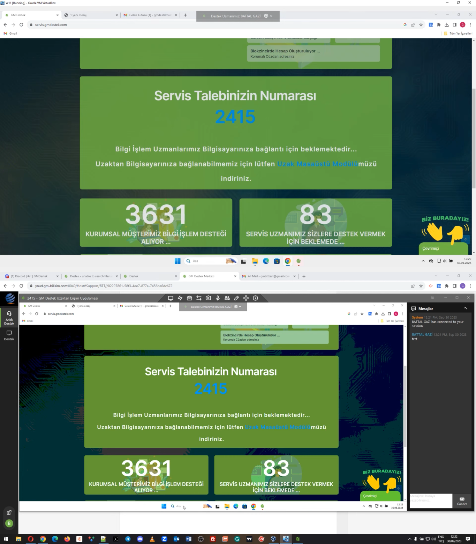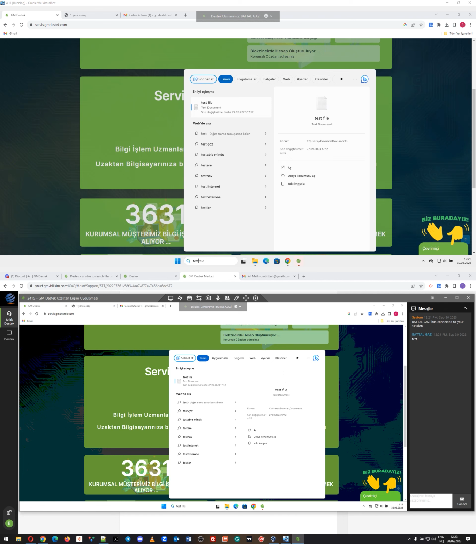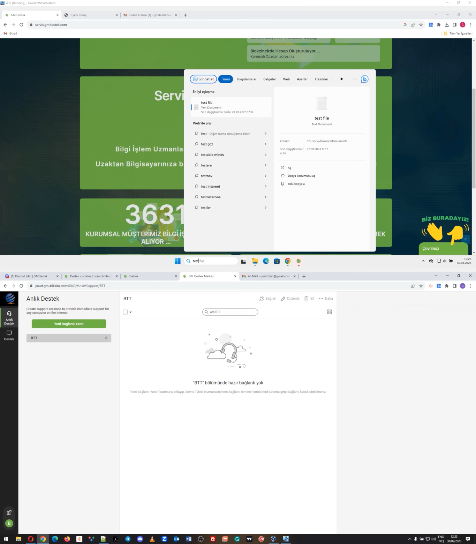And right now, when we look for the test file, we can find this file from the Windows search bar. So in this example, the service request has been completed successfully, and the BTT service technician is leaving the Windows machine as he closes his remote connection session. This session has been recorded as well for security purposes.